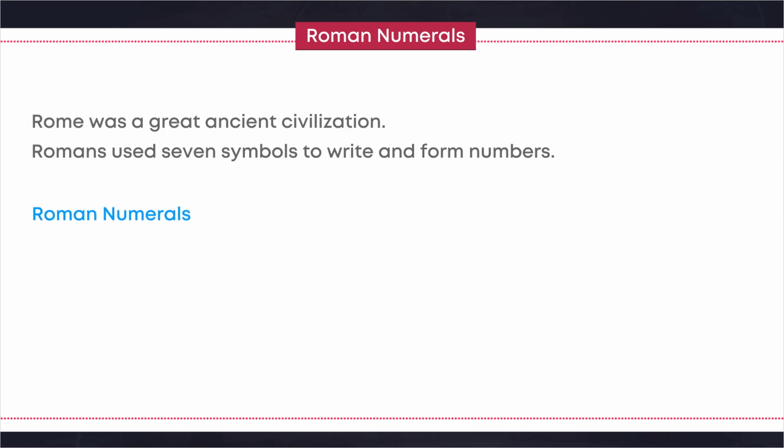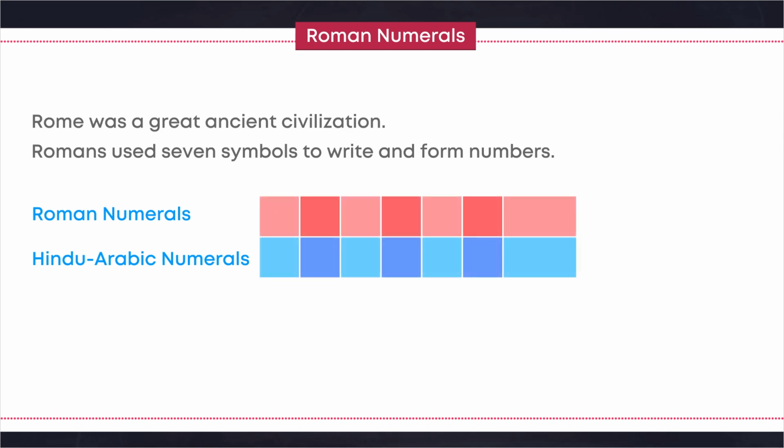Roman numerals and Hindu-Arabic numerals: I is 1, V is 5, X is 10, L is 50, C is 100, D is 500, M is 1000.